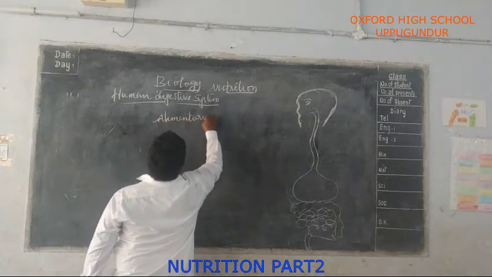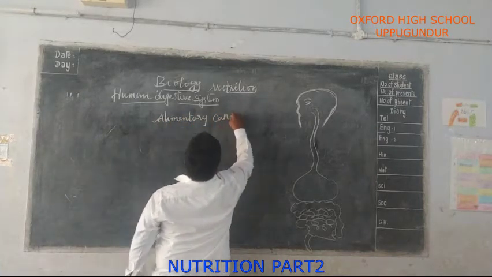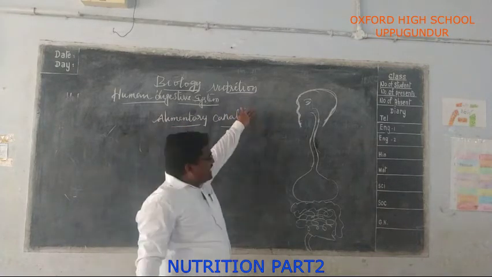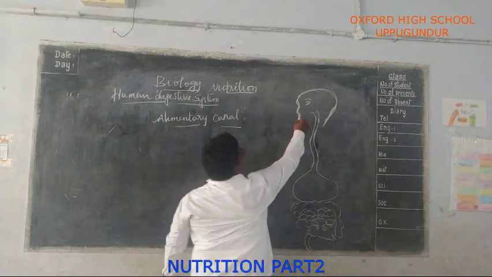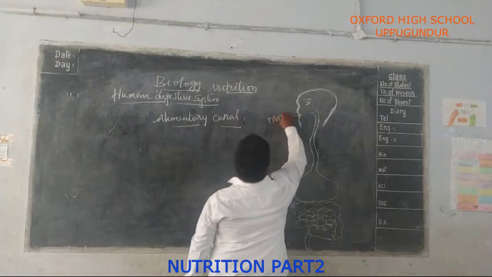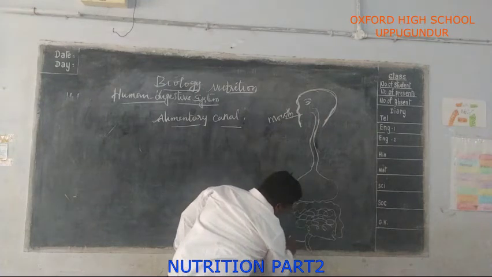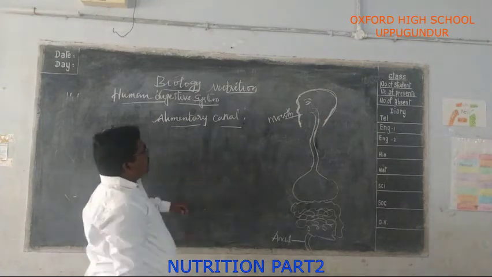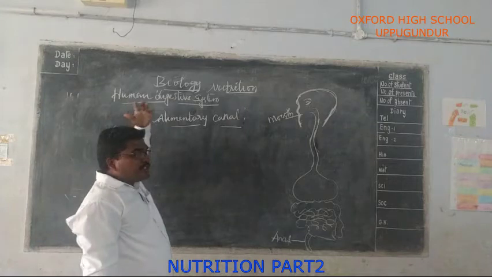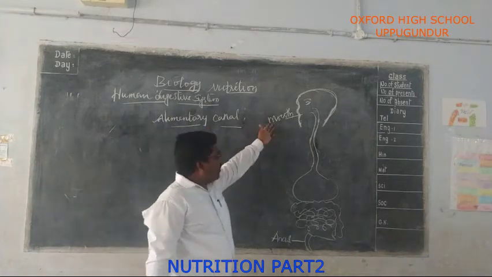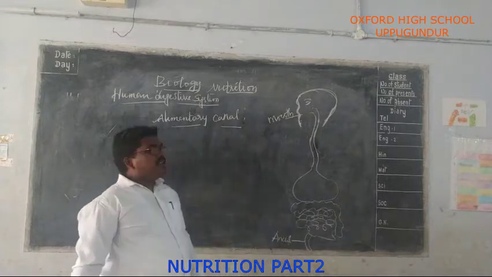Alimentary canal. The alimentary canal is basically a long tube which extends from the mouth to the anus. Here, if you think this is the mouth, from here to the anus, the last part of the alimentary canal.